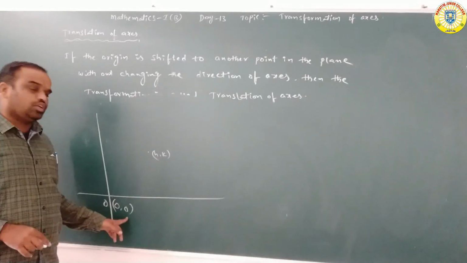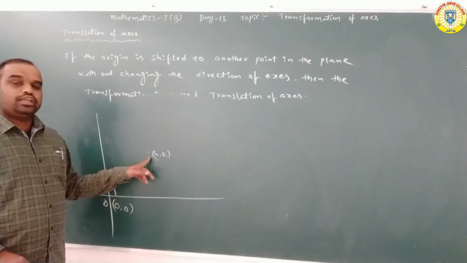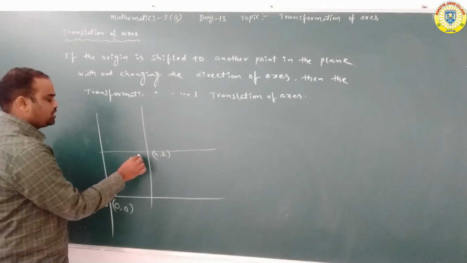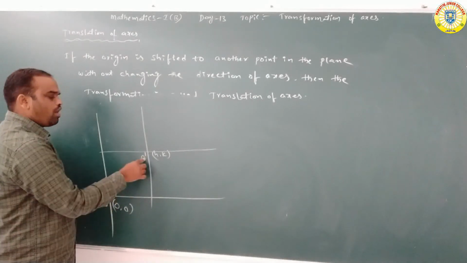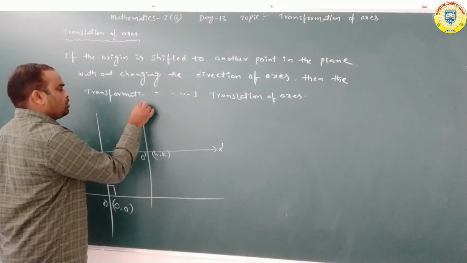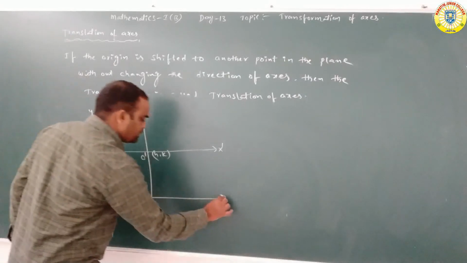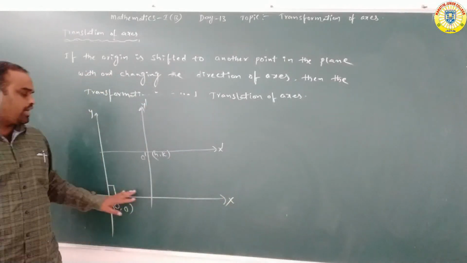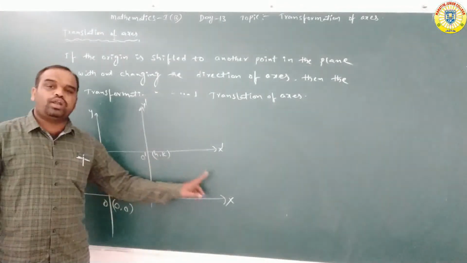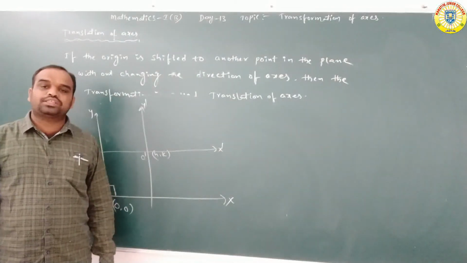O dash is the new origin, so O dash x dash is the new x axis and O dash y dash is the new y axis. This is OY, and this is OX. We are not changing the direction of the x axis or the y axis. O dash x dash and O dash y dash are the new axes.